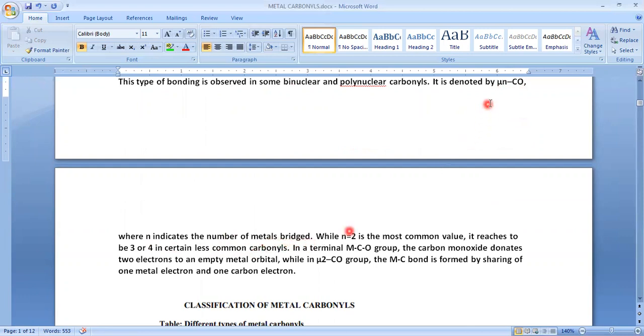Generally, we show that carbon monoxide can act as a bridge connecting two metal atoms. So in most cases we show n as 2. While n is 2 most commonly, it can reach 3 or 4 also, but that is very less common.